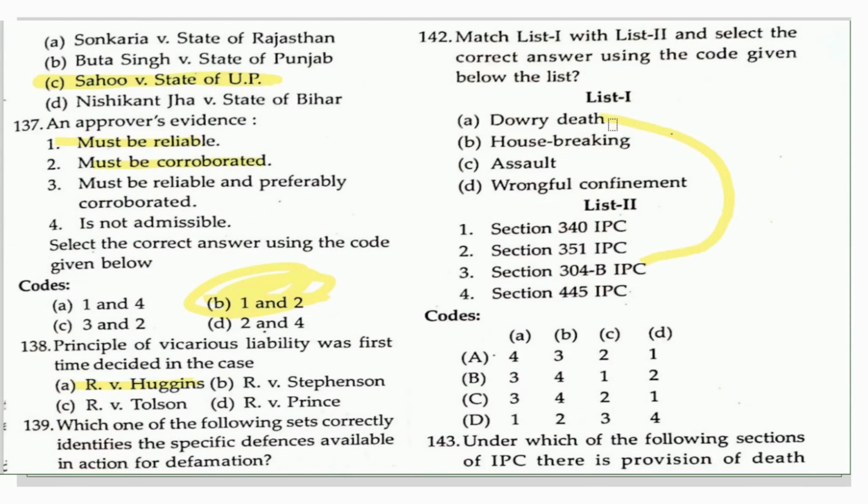Housebreaking belongs to section 445 of the IPC. Assault belongs to section 351 of the IPC, and wrongful confinement belongs to section 340 of the IPC. So the right answer to this question would be C, 3421.